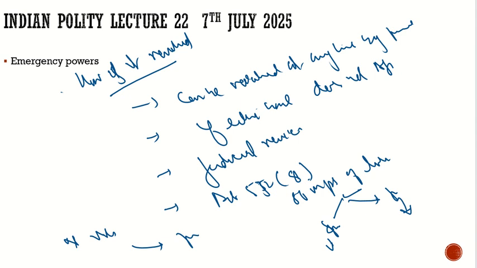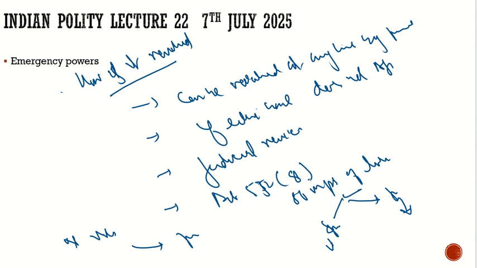And if not even by the judicial review, then it can also be revoked by the Lok Sabha under Article 352 clause 8, where 50 MPs will write to the speaker or president to convene the Lok Sabha, and there they will discuss and vote over it. If they win by a simple majority, then it is revoked. So this is how it is revoked and how it becomes valid.